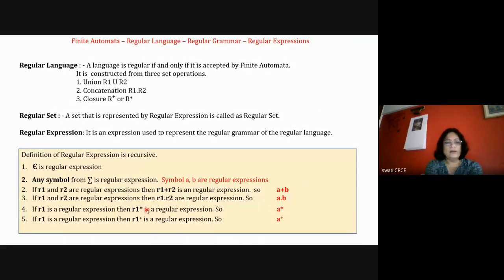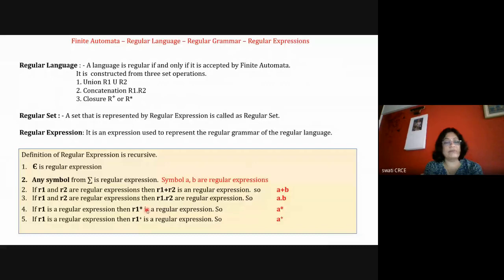Okay. Then plus closure means that there is a little difference in star closure and plus closure. In case of star closure, the string can appear for 0 times. But in case of R plus, the string cannot appear for 0 times. It should be there at least once. So if I say that A is a regular expression, A plus is also a regular expression. So A should be there at least once. Okay. So this is about the definition of regular expression.